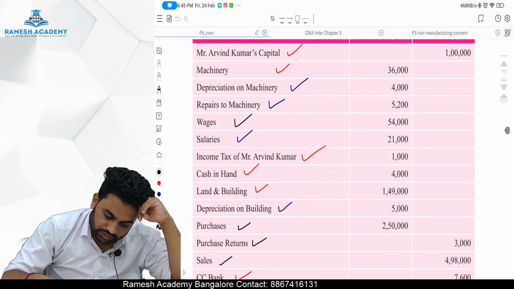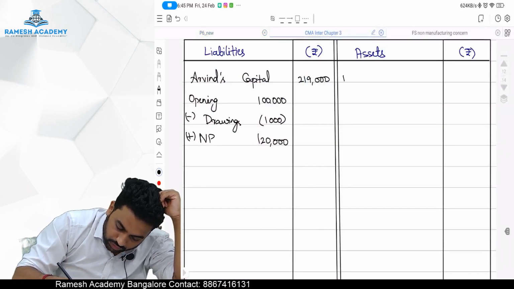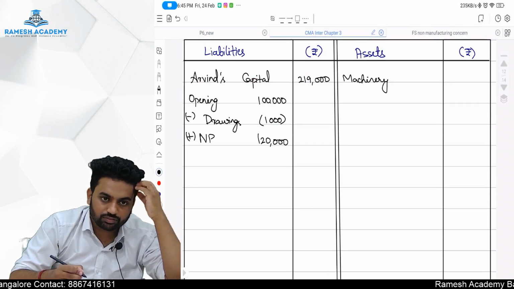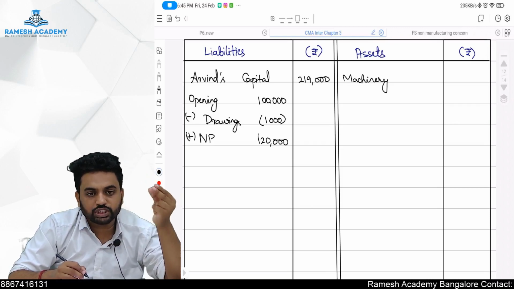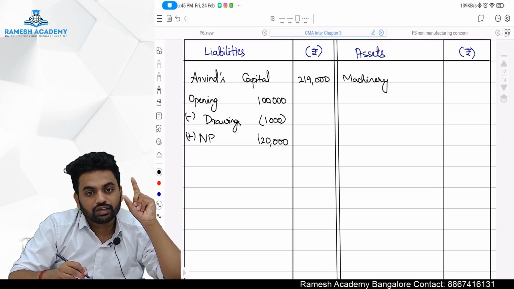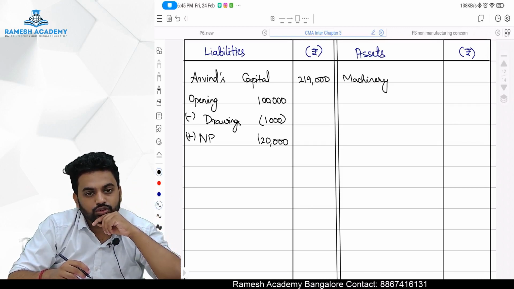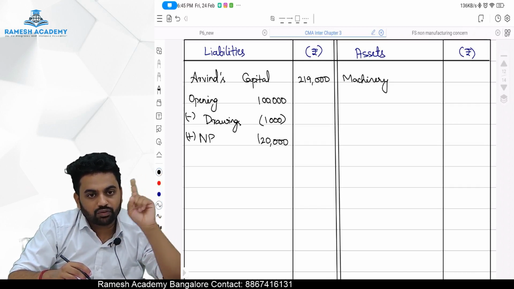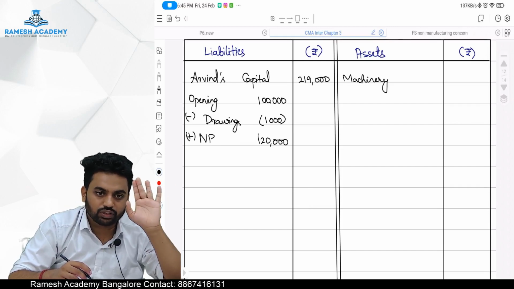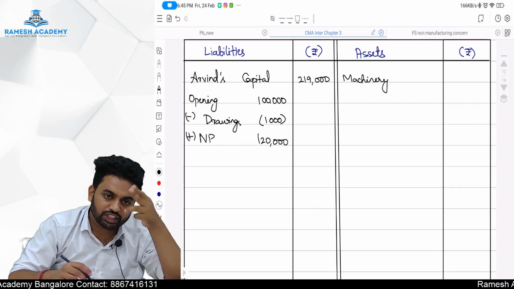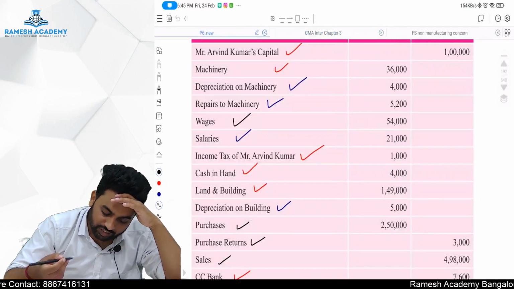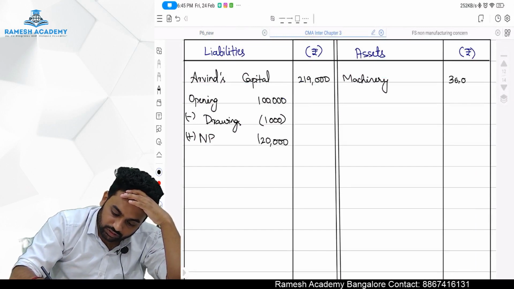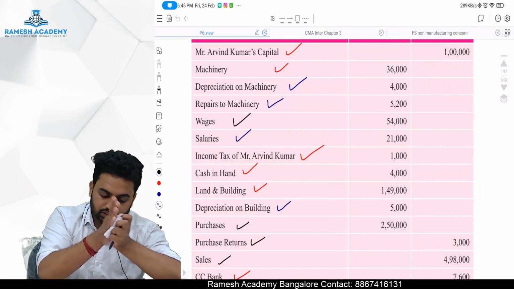Done. Next, there is machinery of 36,000. We have to reduce the depreciation from that, no? Absolutely wrong. Depreciation on machinery is given in the trial balance. If it is given in the trial balance, we have already given it in the P&L once, so it is already adjusted. We have already debited depreciation account and credited machinery account. So machinery is after adjustment of depreciation. It is 36,000. Done.